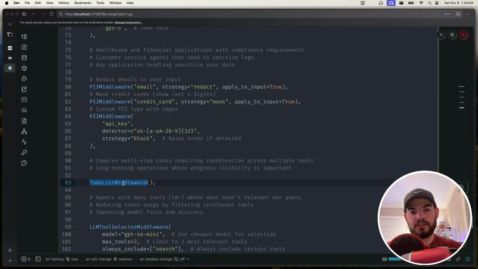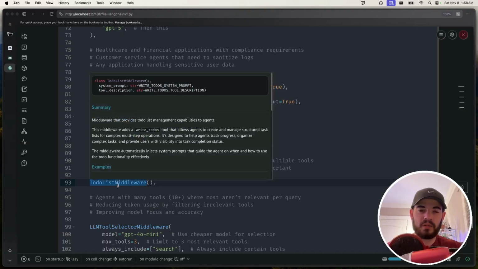Another one that's super interesting to me is this to-do list middleware. For those that have used agentic-like experiences like Claude Code or Cursor, you'll see how it makes the plan and how it can adjust the plan over time. Well, that's exactly what this to-do list middleware does.